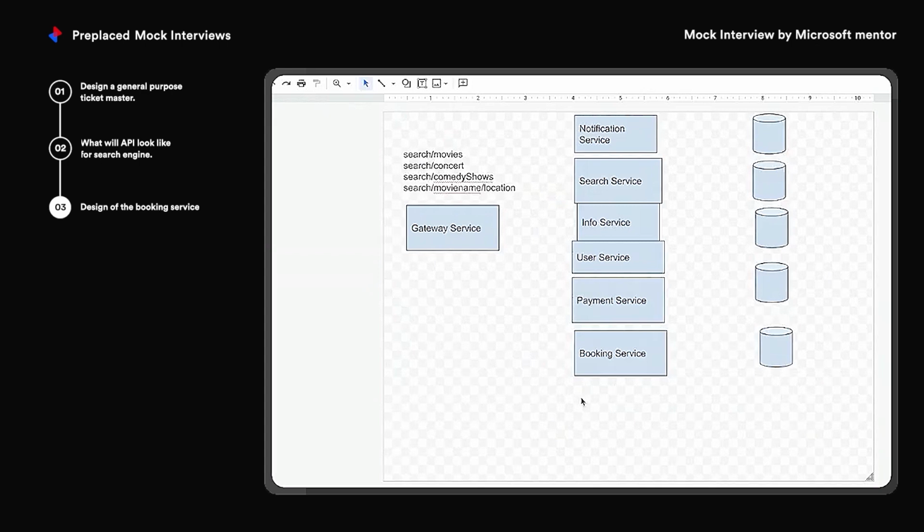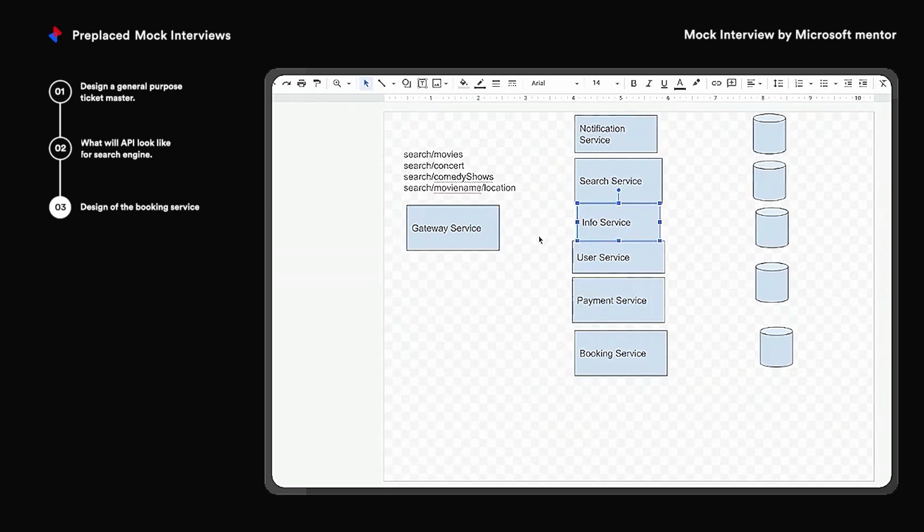So let's assume it's an urban city having millions of users, and a movie like Marvel came, so it has a lot of rush to book the tickets. For this kind of situation, I will have something like Docker containers, like the search service will be running in multiple containers. I'll have multiple servers to run the same service. It will be a distributed system basically.